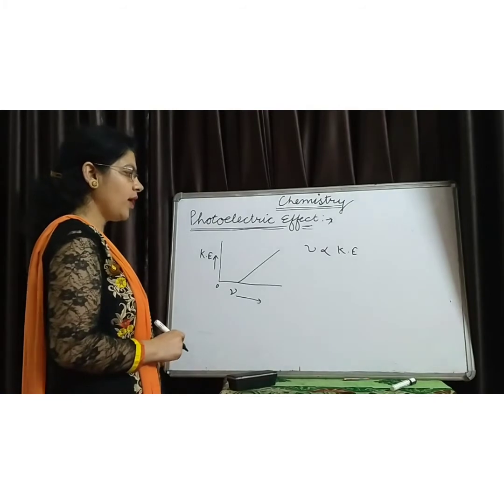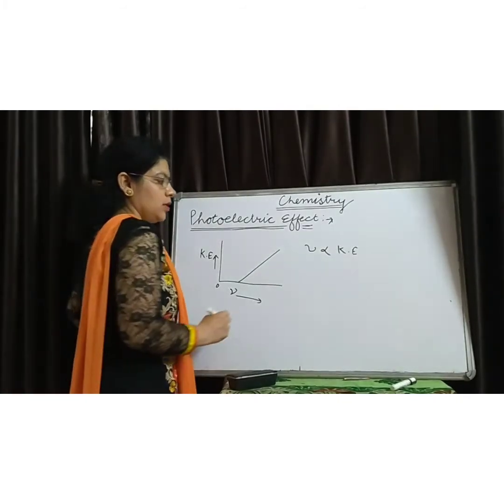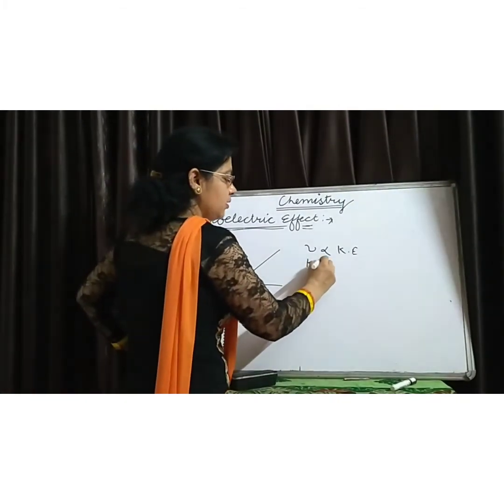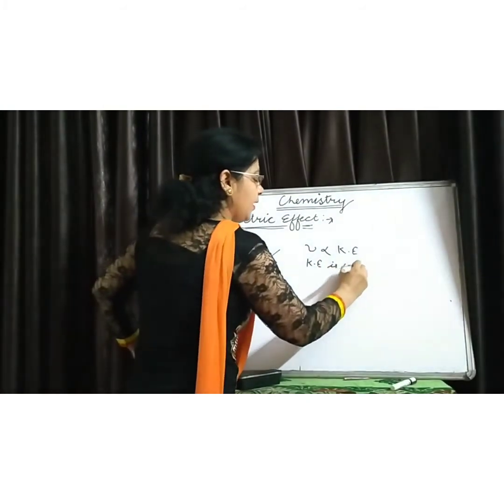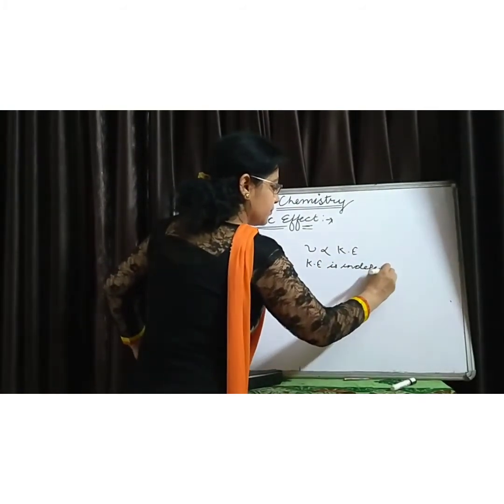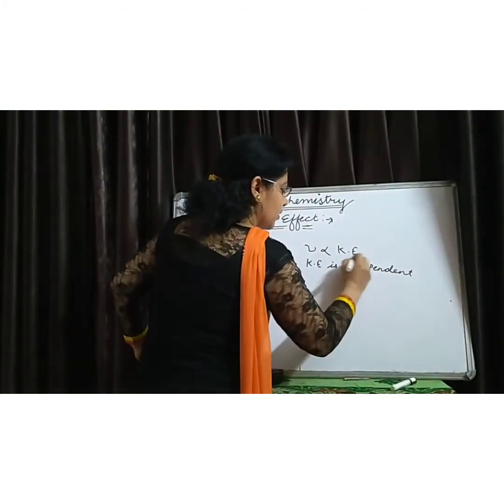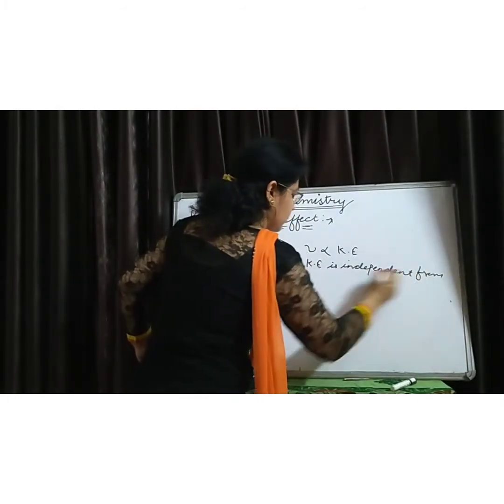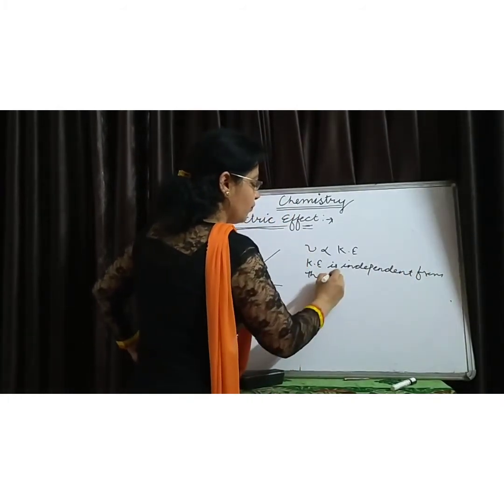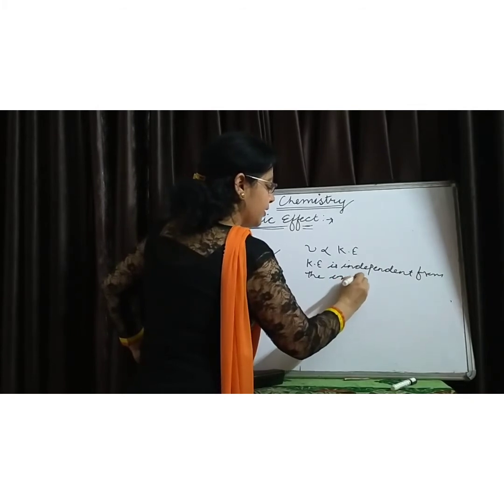Secondly, it is found that kinetic energy is independent of the intensity of the radiation.